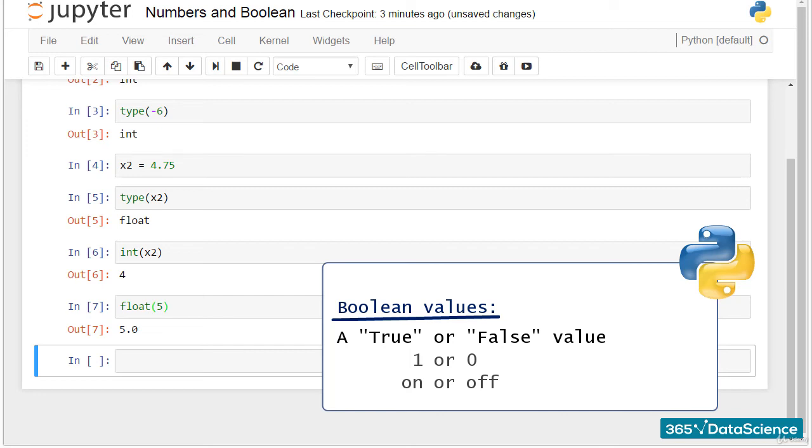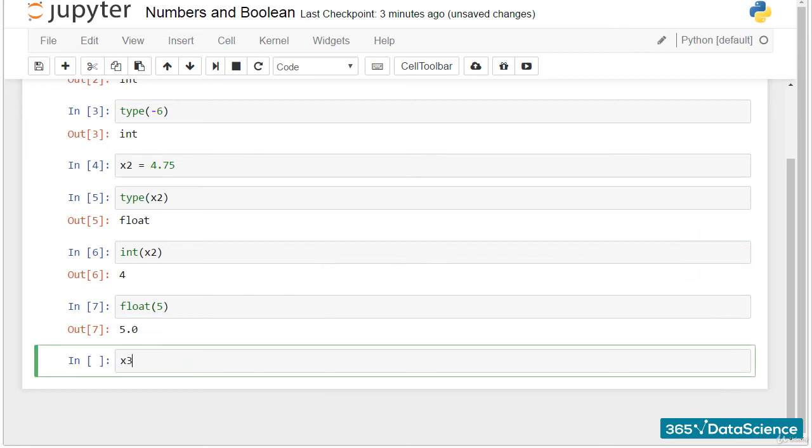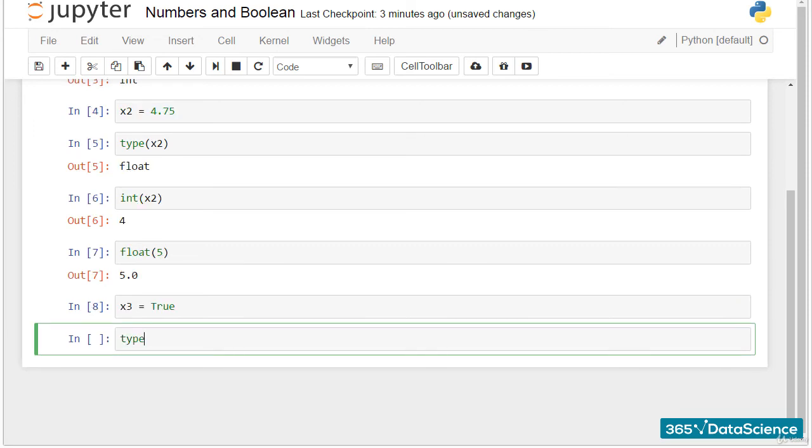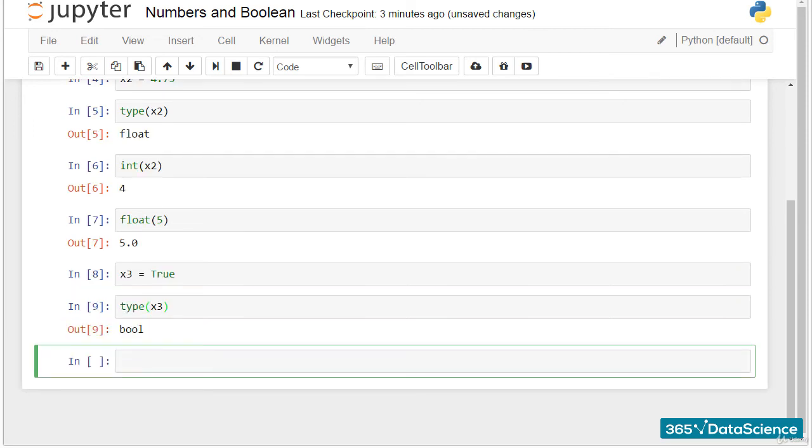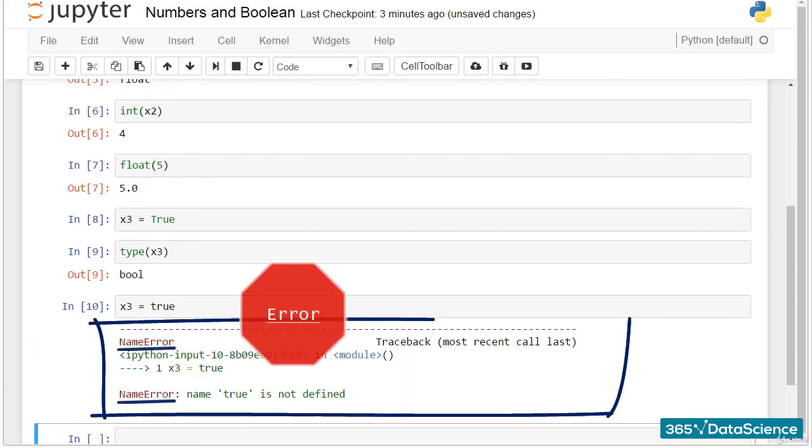Let's provide an example with a new variable, x3, which is equal to True. Right. The output of the type function is bool, which simply means x3 is a Boolean. An important detail you should remember is you have to type True or False with capital letters. Otherwise, Python won't recognize your variable as a Boolean and will display an error message.